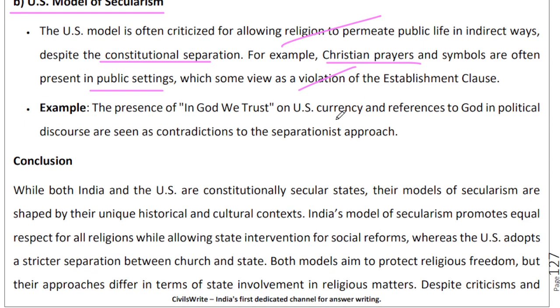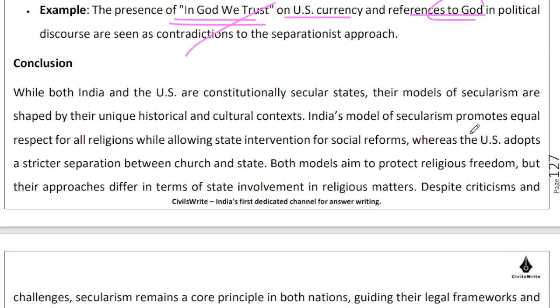Like I mentioned, In God We Trust is written on the US currency no less, and references to God are very much there in political discourse. So these are seen as contradictions. But then again, as a politician, I am still an individual. I also have a right to practice my religion, provided I am not doing any harm. So you can see that the debate can be argued both ways.